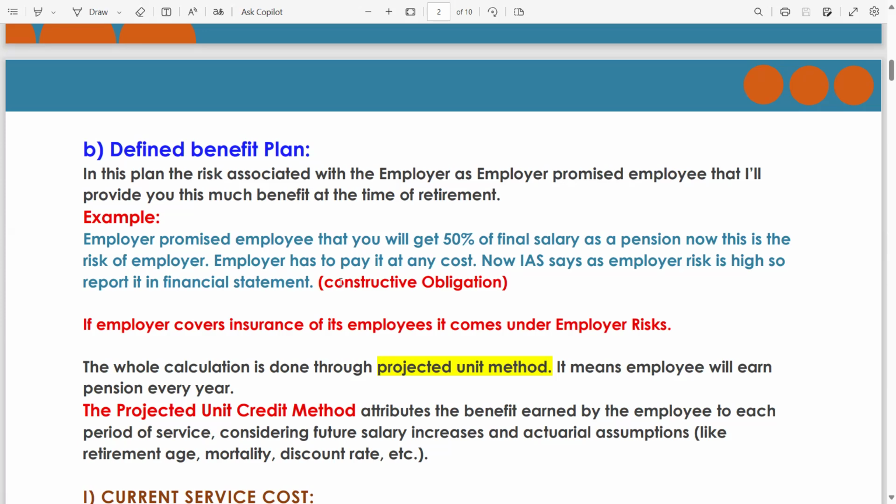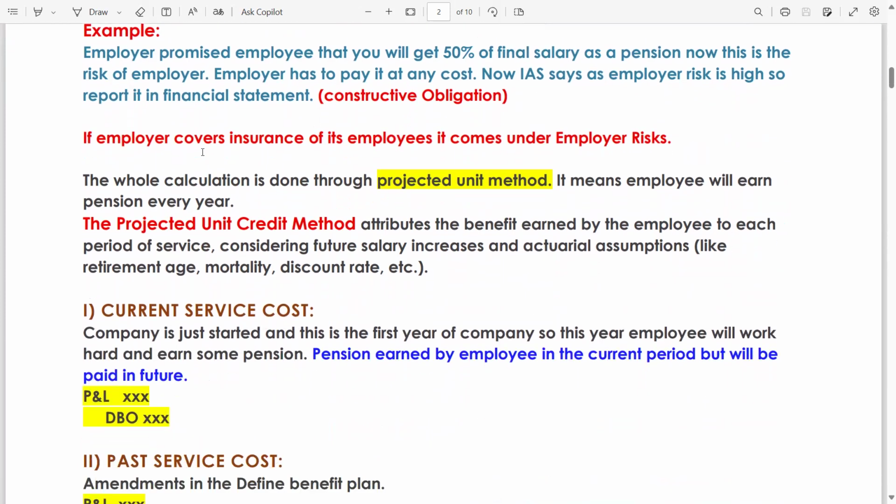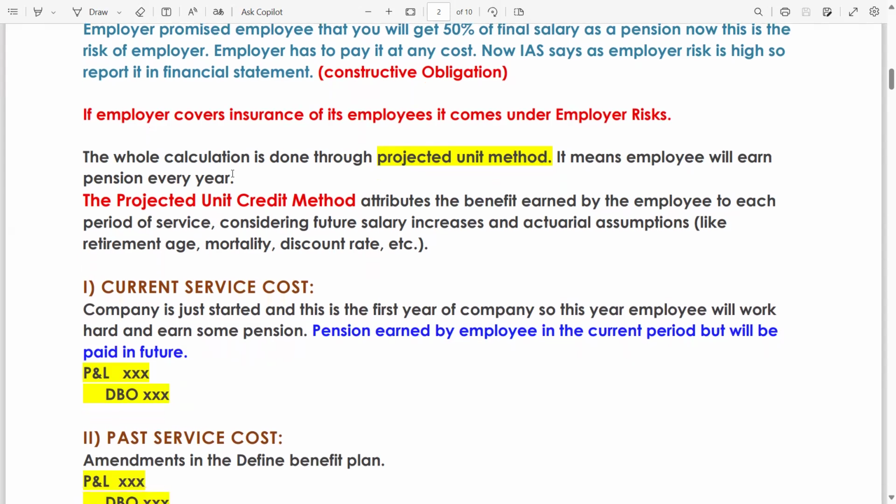If you have covered my lecture on IAS 37 provisions, contingent liabilities, contingent assets, then you are much familiar with these terminologies. If the employer covers insurance of its employees, it comes under employer risk. Meaning if the employer has provided any insurance policy to any of its employees, then it will also be covered under the employer risk.